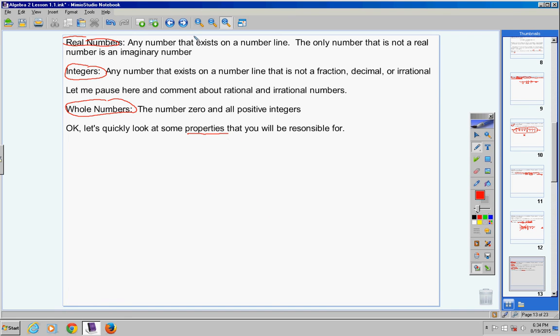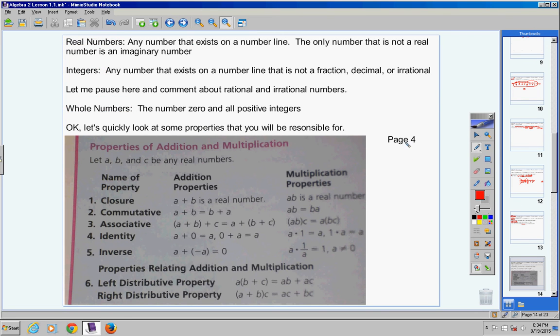Now go ahead and turn your books to page 4, okay? If you want to, you don't have to. This is what you'll find right there. In fact, maybe you don't want to turn there, just in your notes. Make a note that the properties we're going to study right now are on page 4. I would write this in your notes personally: properties of addition and multiplication. Then I would put in parentheses right beside that, page 4, okay? There we go. That's how I would do it.